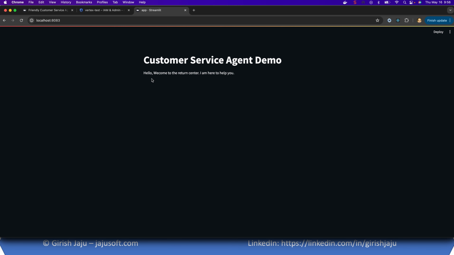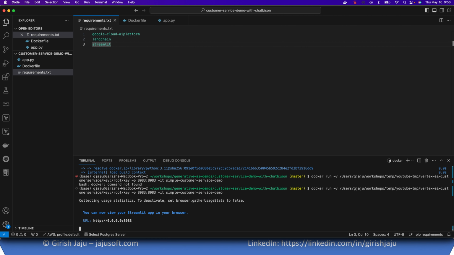Okay, so my Docker image and dependencies are all good, so we can see this page. As long as you can see this page, you're good to go and move to the next step where we'll be building the actual application.